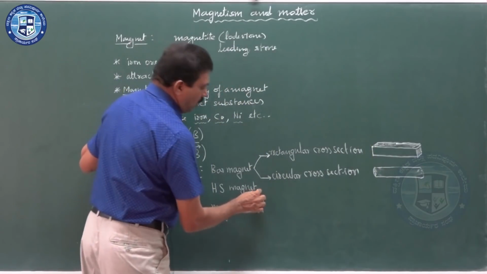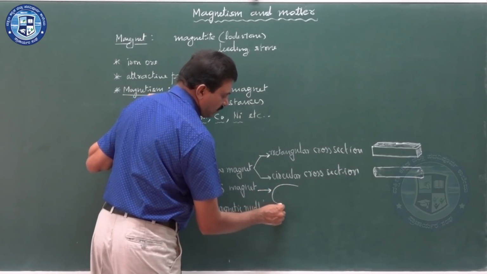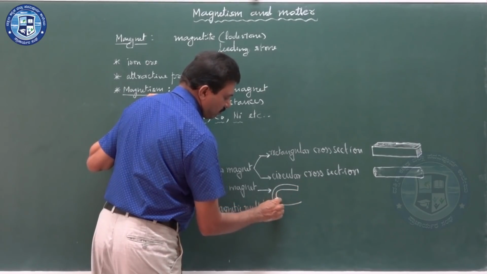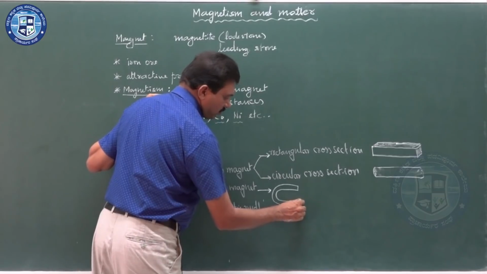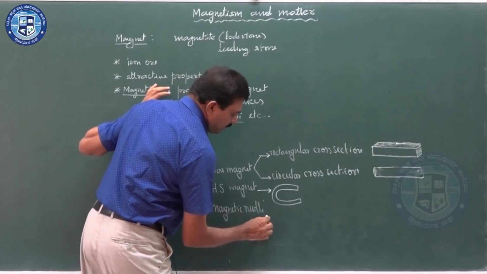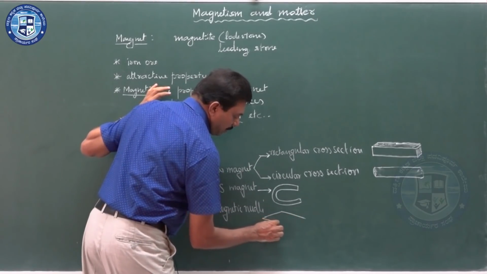Next we have the horseshoe magnet. Horseshoe magnet means it is in the shape that is almost U shape. Then the magnetic needle, which is used in the compass.